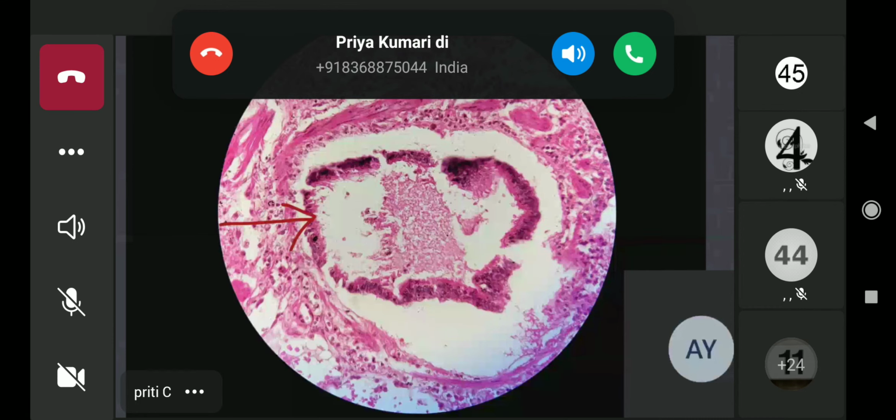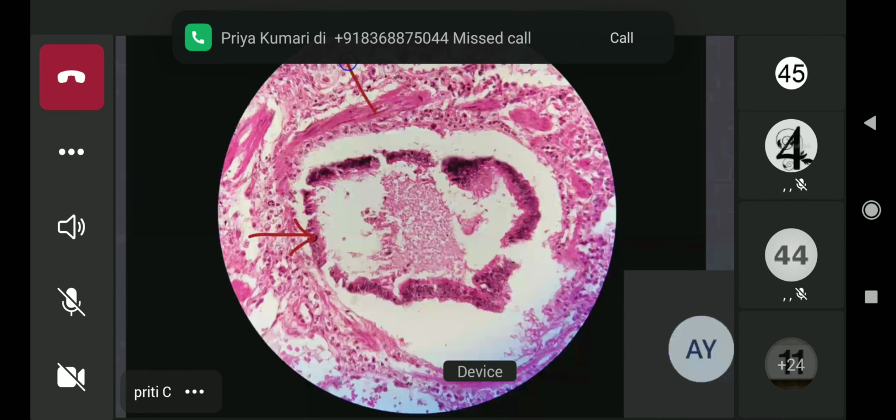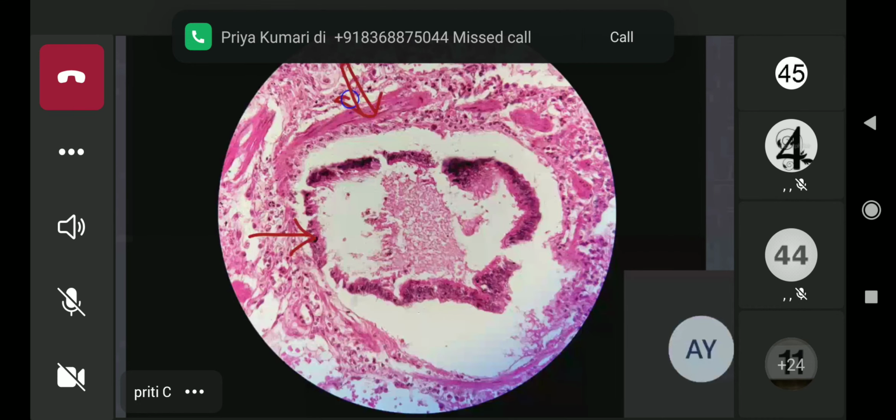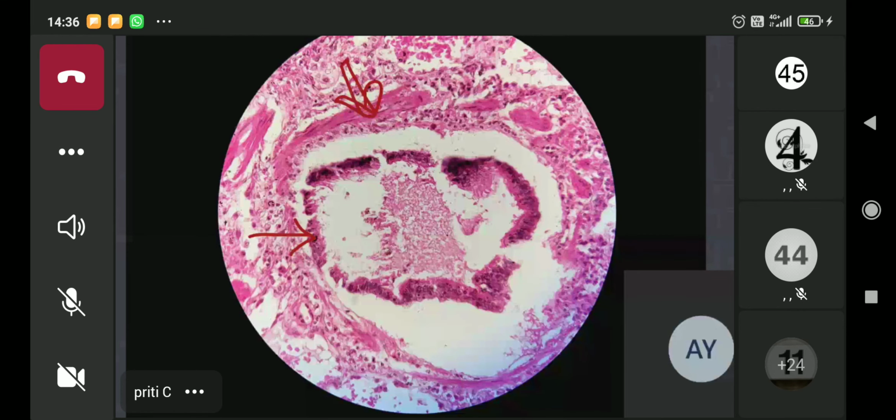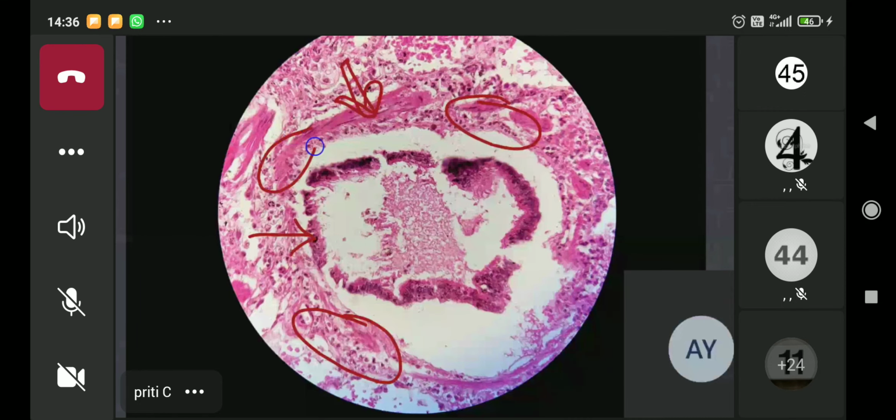I will use a thicker arrow to mark the muscle coat, a double arrow to mark the muscle coat. Just a second. Okay, so this is a bronchiole again. Yes, arrows are there. Now with circles, I am just marking the inflammatory infiltrate which is there within the wall. You can see it is in between the epithelium and the muscle coat in the circle.